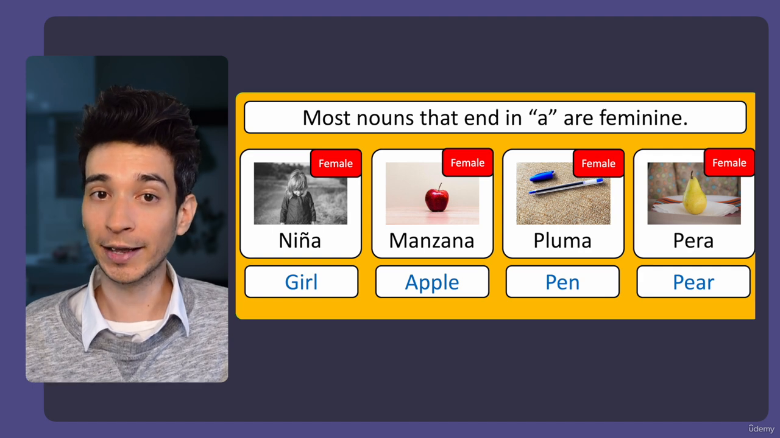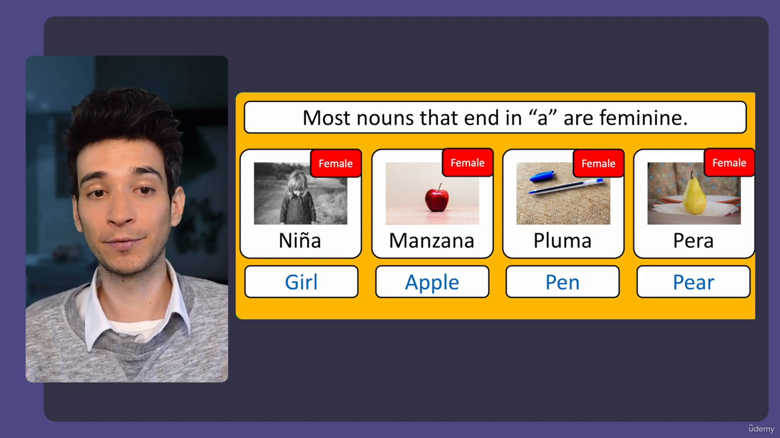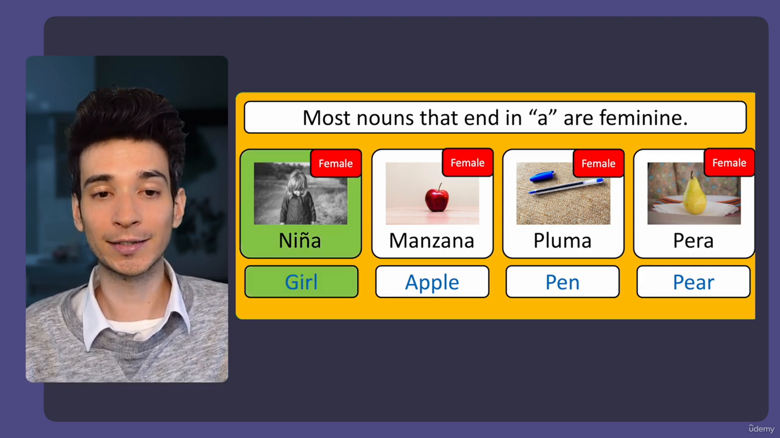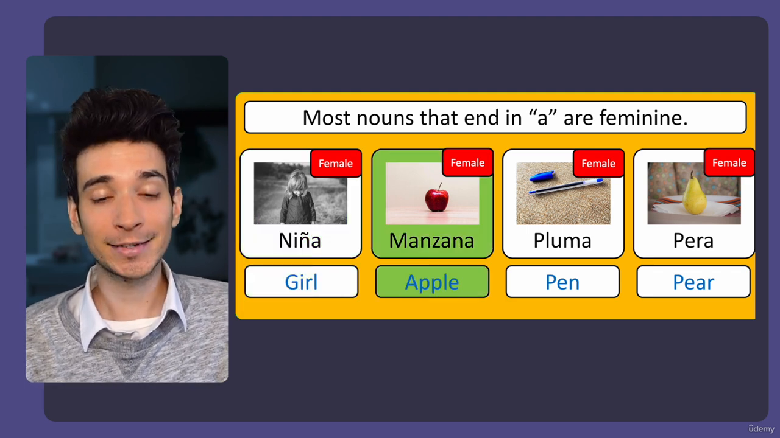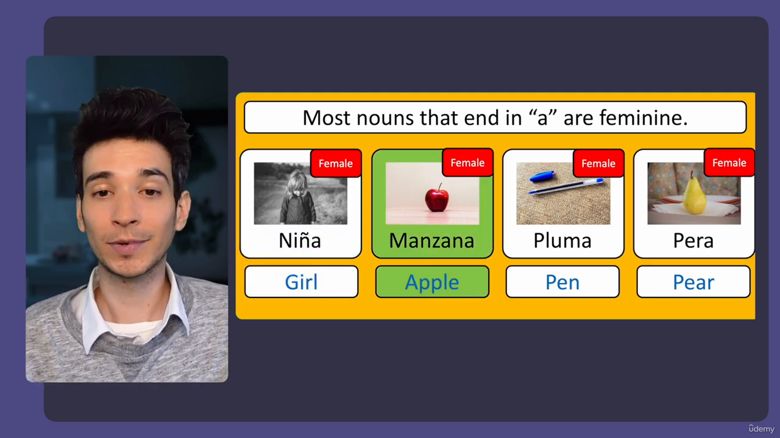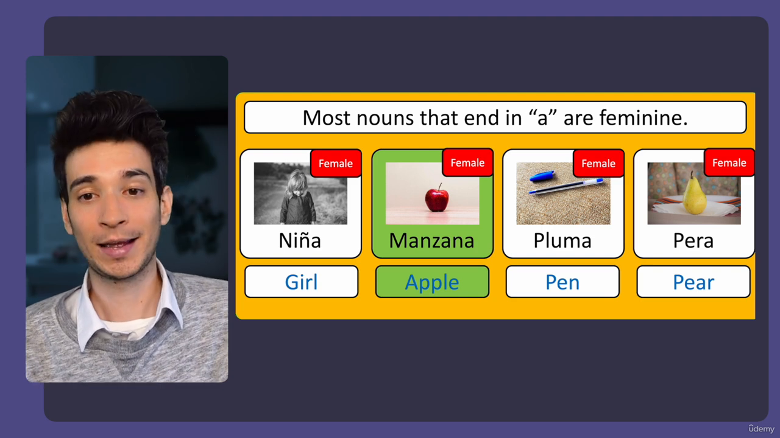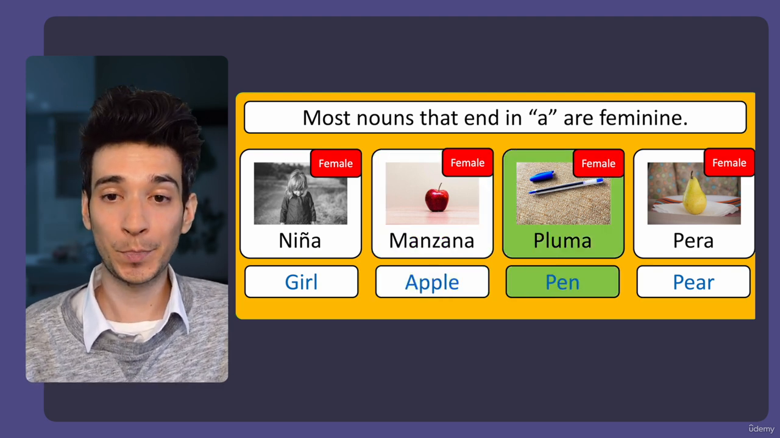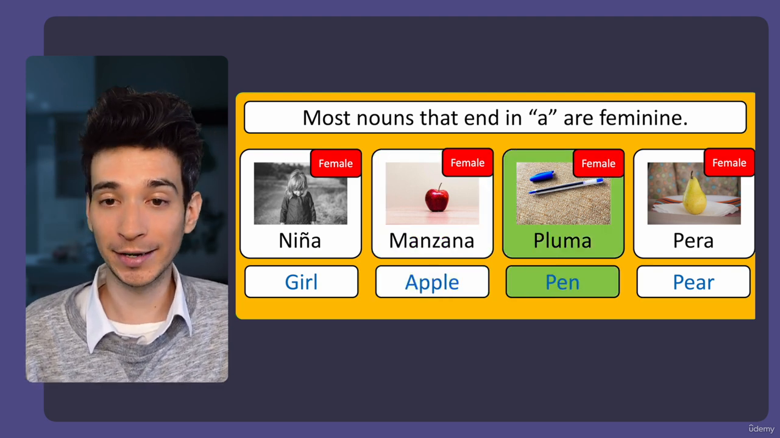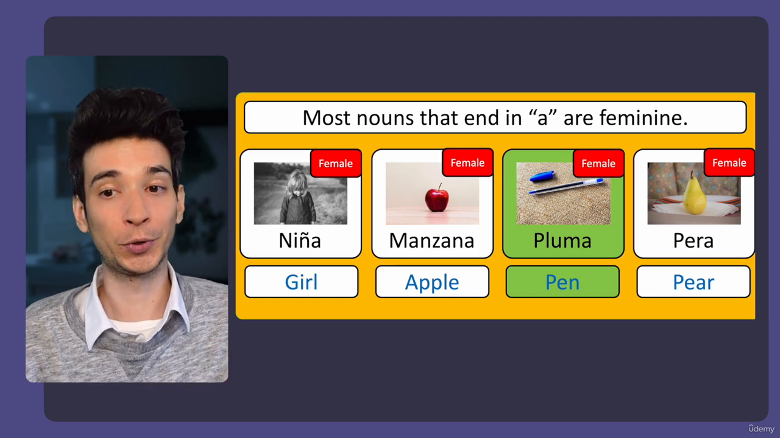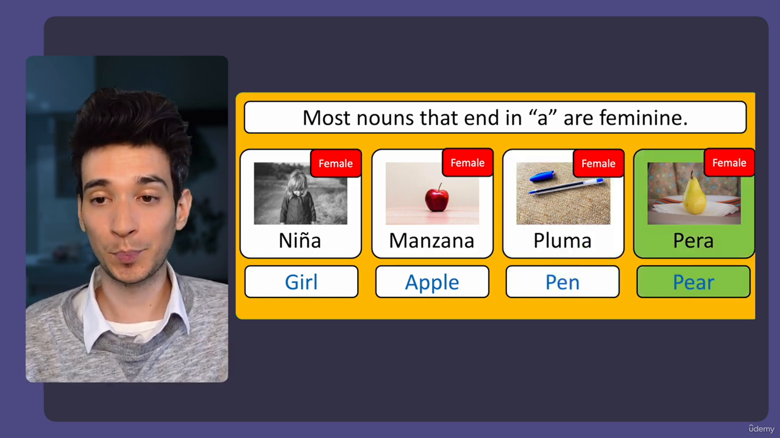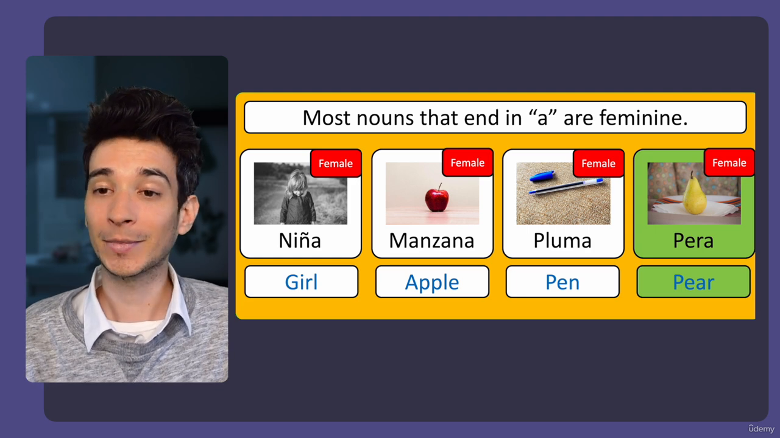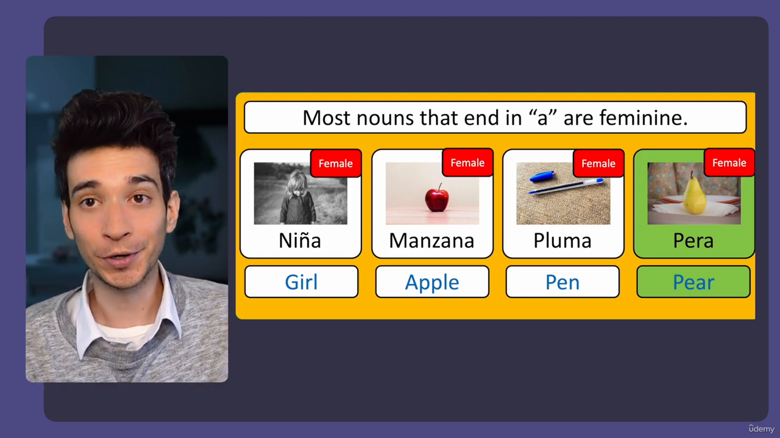And here we have words that end with the letter A. For example, niña, which means girl, ends with the letter A, so it's feminine. Manzana, apple, letter A, it's female. Pluma, pen, ends with the letter A, so it's a female word. Pera, pear, letter A, so it's a female word.